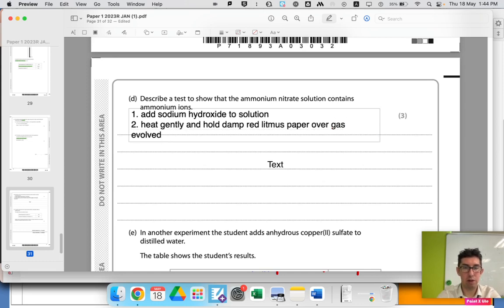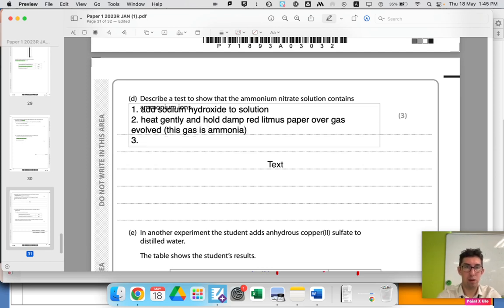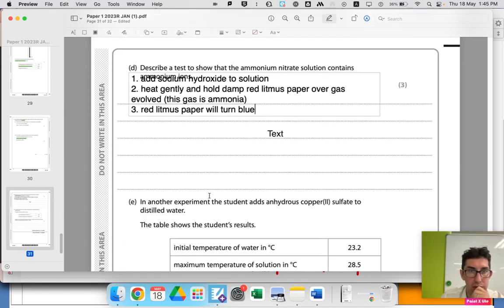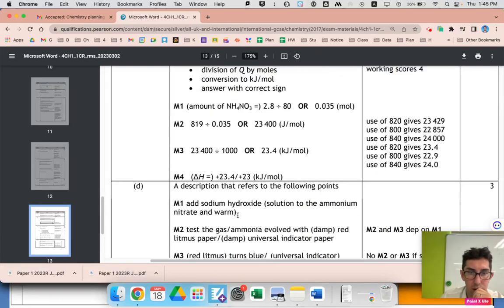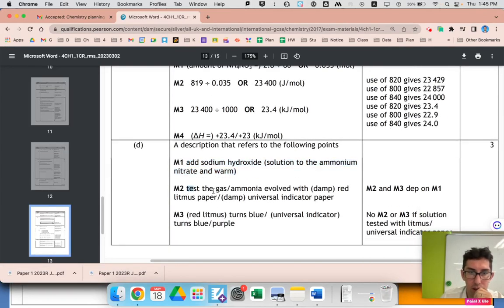Gas evolved. So a gas will start coming off. But this gas is ammonia. 3. Red litmus paper will turn blue. You could also use universal indicator, which would be yellow to blue. It's fine. I'm sure that's the marks. Let's just see where the marks are. So sodium hydroxide for 1 mark. Test the gas with damp red litmus for 1 mark, or universal indicator color change for 1 mark.